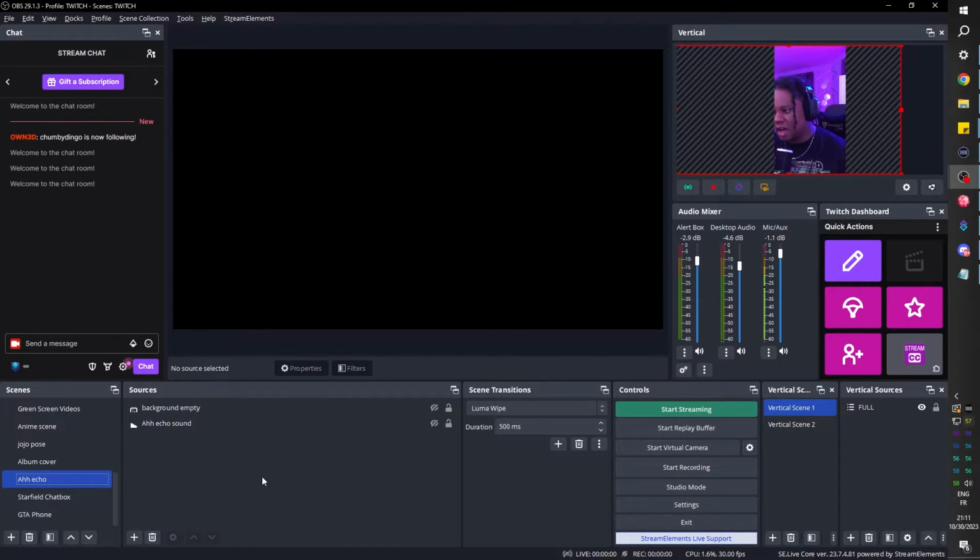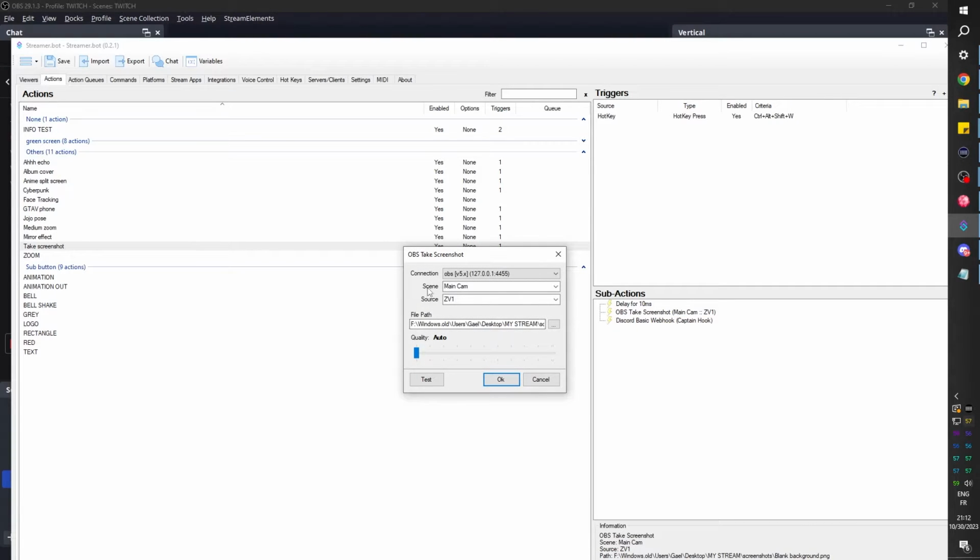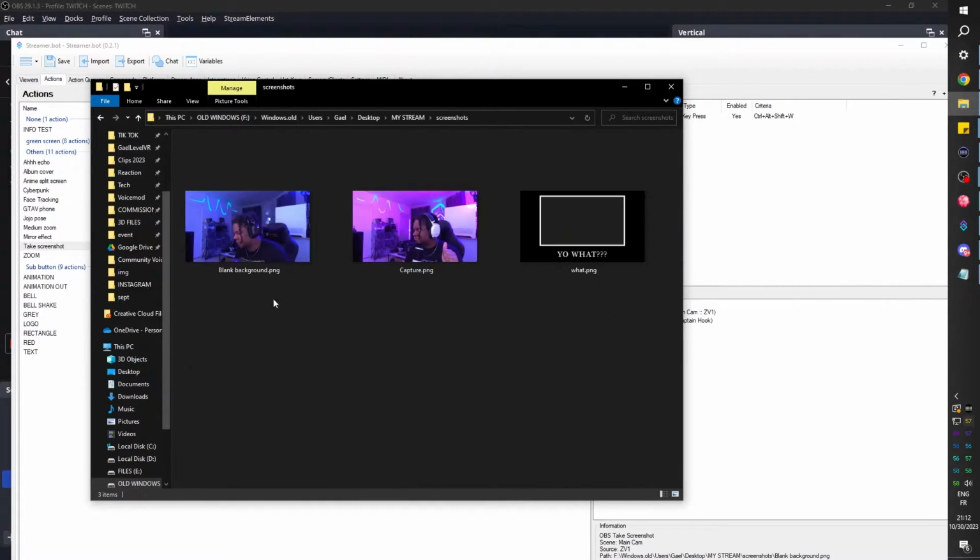Basically, I have a hotkey that is supposed to take a picture. If I show you here in Streamerbot, you'll see that I have a delay and I have take a screenshot, and it is triggered by a hotkey, Ctrl-Alt-Shift-W. Let me double click on that screenshot, and you can see I can select the scene, the source, and also the path. Let me open it up so you can see what happens when I press the button. So right here, we're gonna have blank background.png.